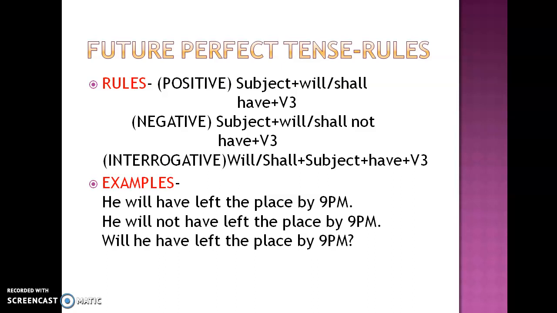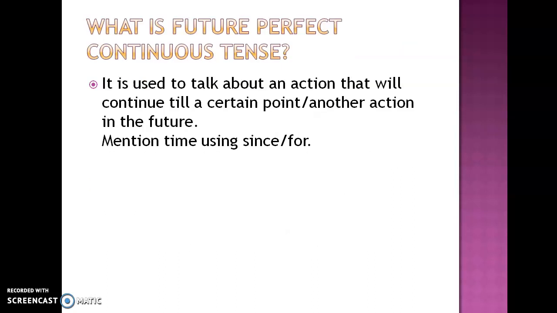So either future perfect tense is used to talk about a finished action in the future at a certain time or a finished action before another action begins. So a finished action in the future is future perfect, and always use the third form of the verb. And if I say perfect, that means has, have or had. And in this case, in future, we are only going to use have.